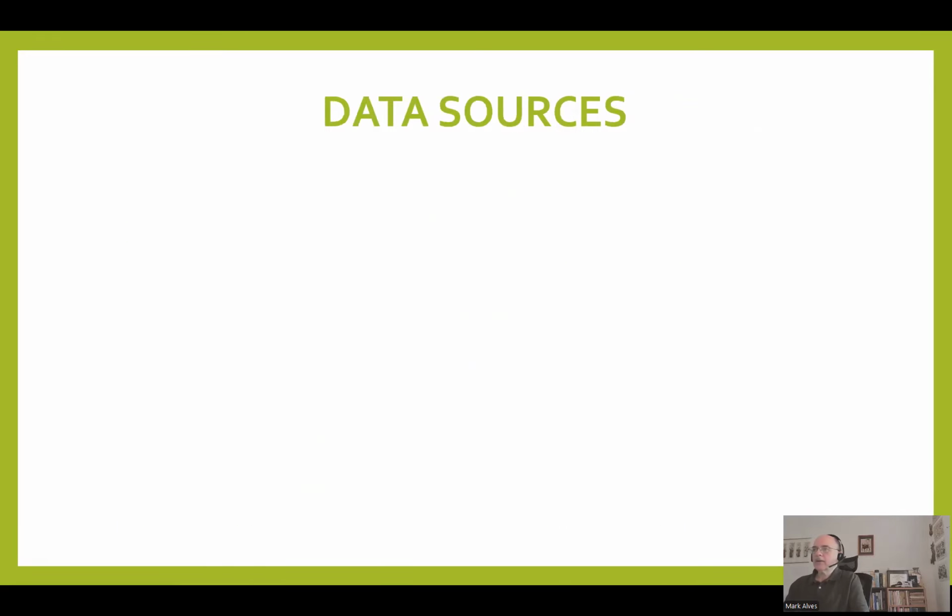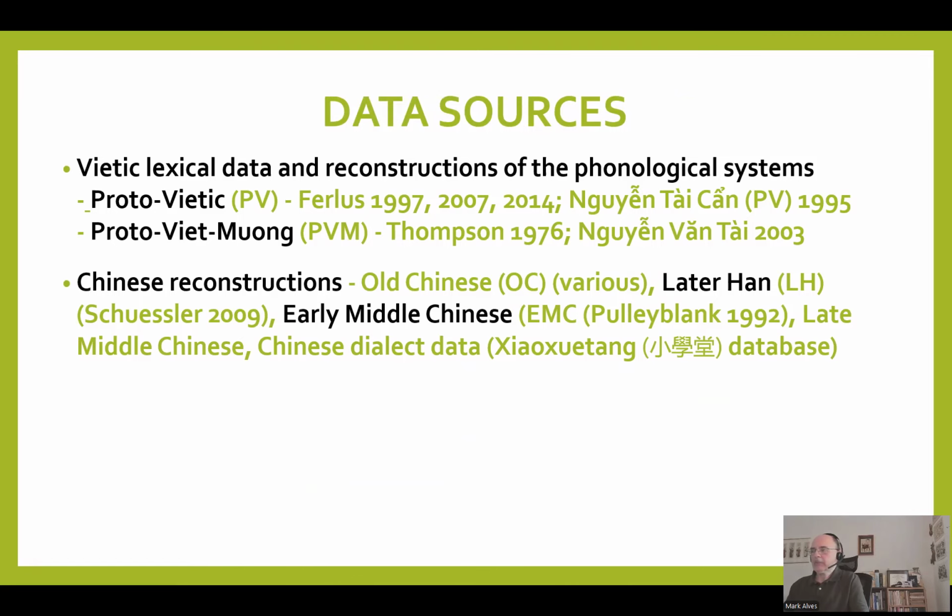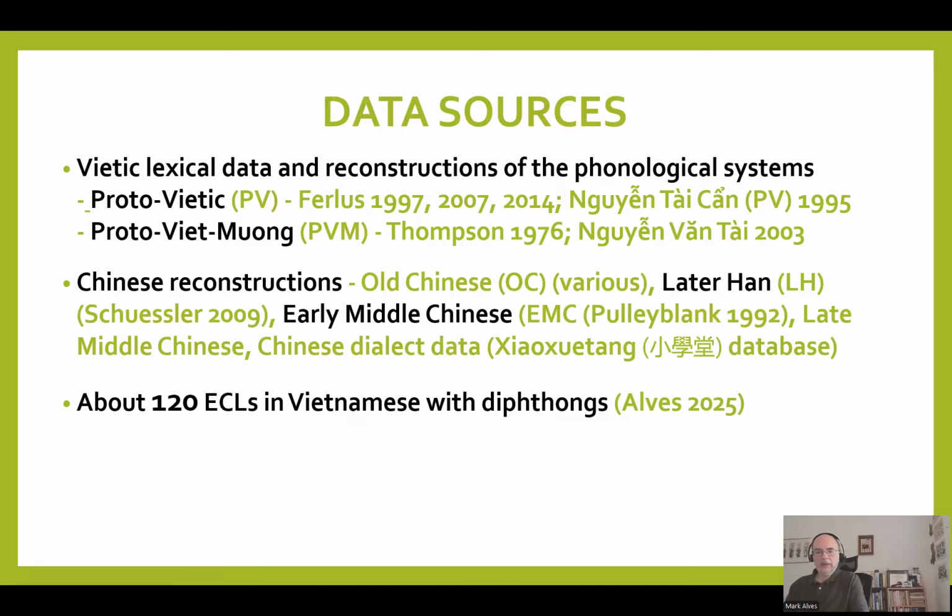Now, I have some starting hypotheses because some of the data is pretty clear, but many details of questions remain. So for the data sources, of course, we start with Vietic lexical data and reconstructions of the phonological system of both Proto-Vietic and Proto-Vietnamese, of those researchers noted here. And for Chinese reconstructions, I'll be paying attention mostly to Later Han Chinese of Schuessler and Early Middle Chinese of Pulleyblank, and sometimes referring to the Xiaoxuetang Chinese dialect database, and about 120 early Chinese loanwords in Vietnamese with diphthongs from my 2025 article. And that number 120, notice that, we'll come back to that.